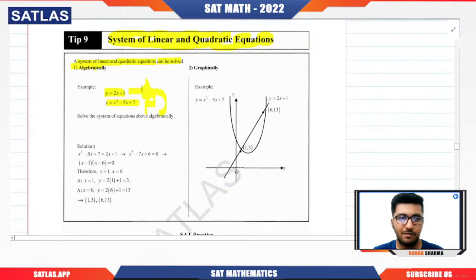I will get the value of y, because from that point only we started by assuming that y is equal. Graphically means what? That by drawing the graph. But this is not actually a very good approach.